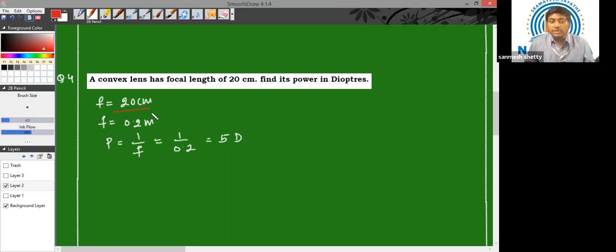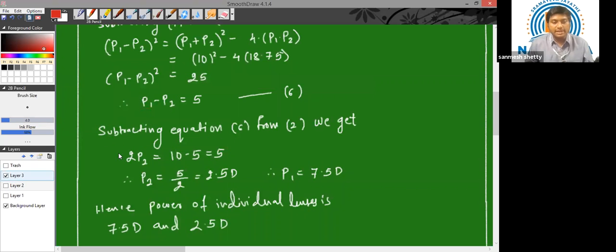So first thing we need to do is convert this focal length into meter. Just simply divide it by 100, you will get focal length in meter, which is 0.2 meter, and substitute it in this equation. P is equal to 1 by F, which is equal to 1 by 0.2, which is equal to 5 diopter. I hope the point is clear, children. Very easy question. Let us proceed further to our last question of this assignment.